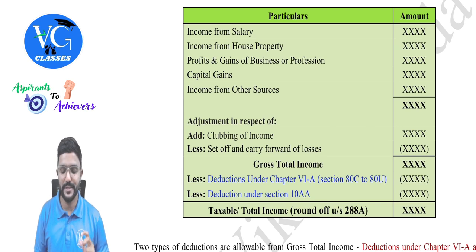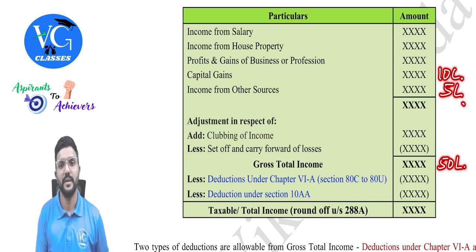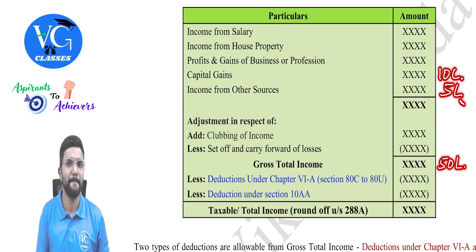Please pay attention. Assume, guys, the gross total income of an assessee is 50 lakh, which includes capital gains special income of 10 lakh and casual income of 5 lakh. The remaining is normal income taxable at normal rate. Now, if I ask you what is the maximum deduction which an assessee can claim, all the sections put together from 80C to 80U along with 10AA, the maximum deduction he can claim is 35 lakh.